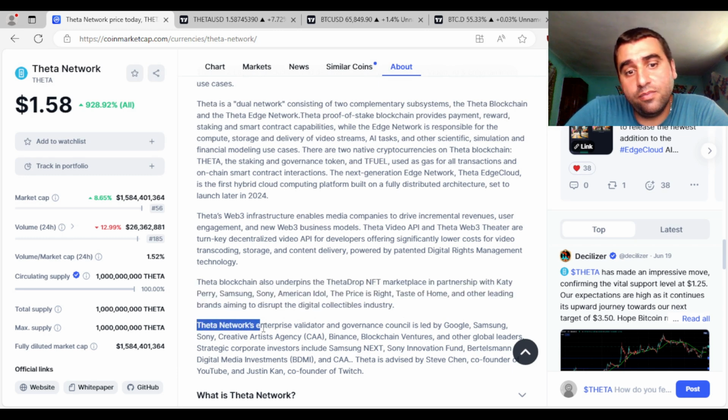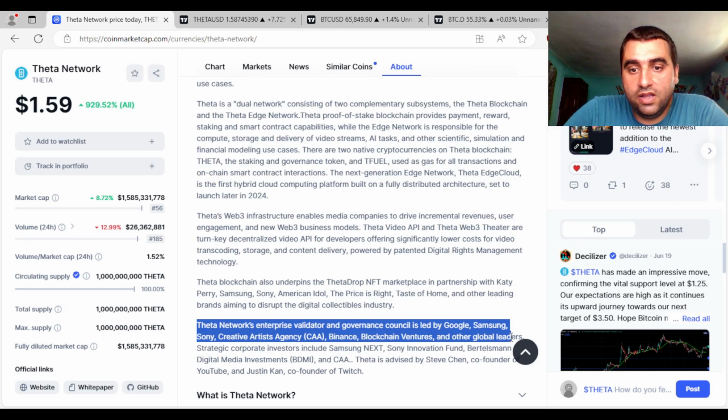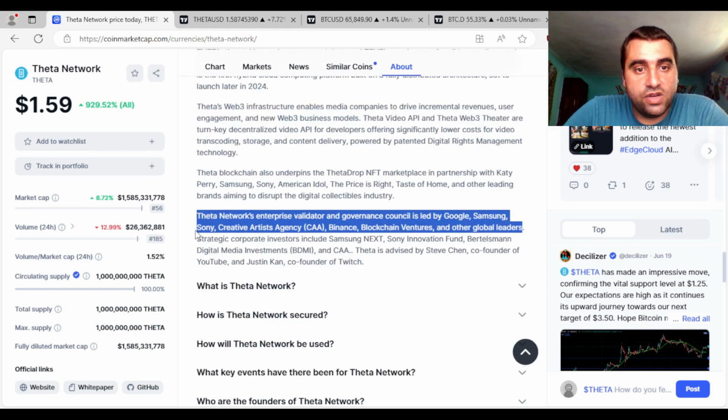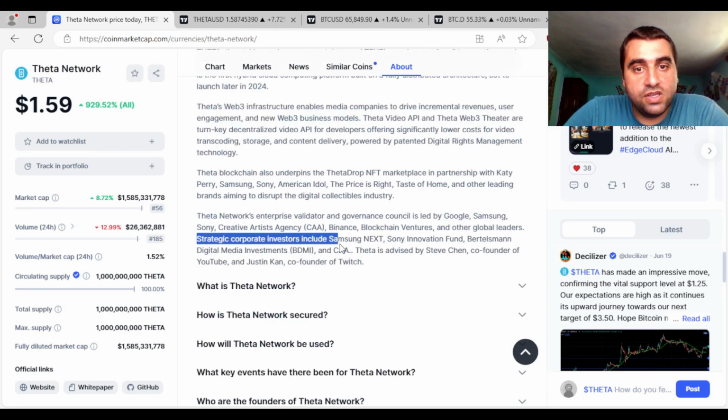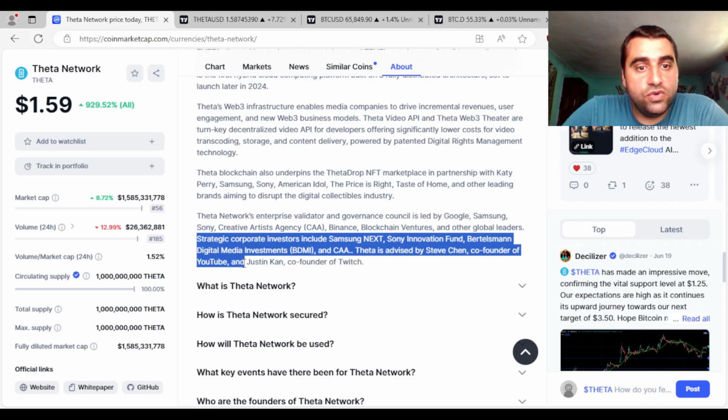Theta Network's Enterprise Validator and Governance Council is led by Google, Samsung, Sony, Creative Artists Agency, Binance Blockchain Ventures, and other global leaders. Strategic corporate investors include Samsung Next, Sony Innovation Fund, Bertelsmann Digital Media Investments, and Creative Artists Agency. Theta is advised by Steve Chen, the co-founder of YouTube, and Justin Kan, co-founder of Twitch.